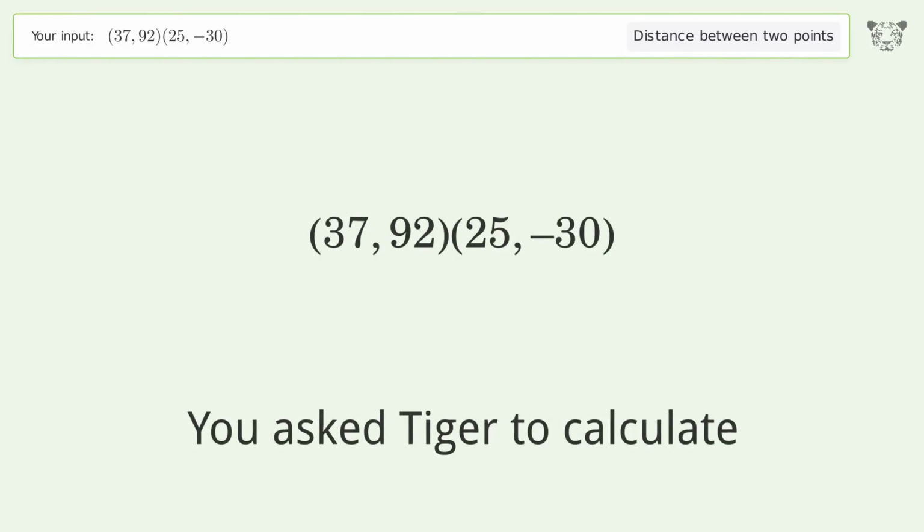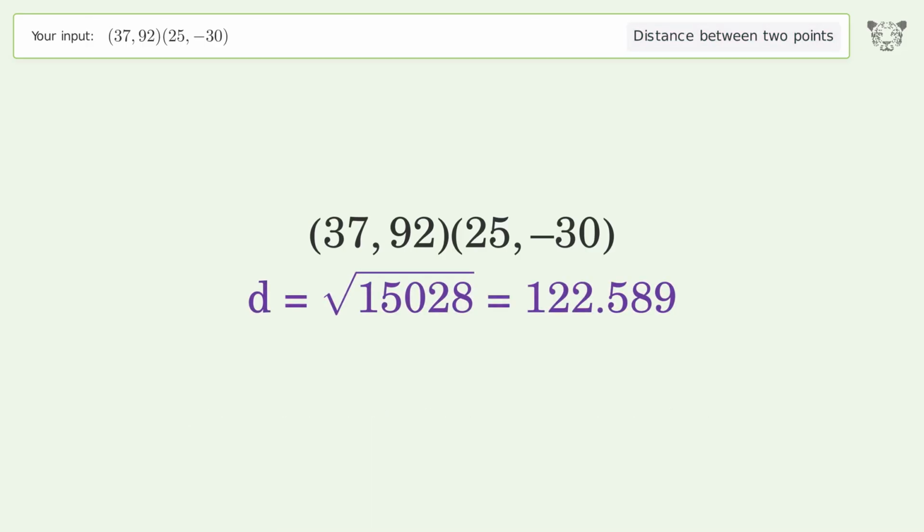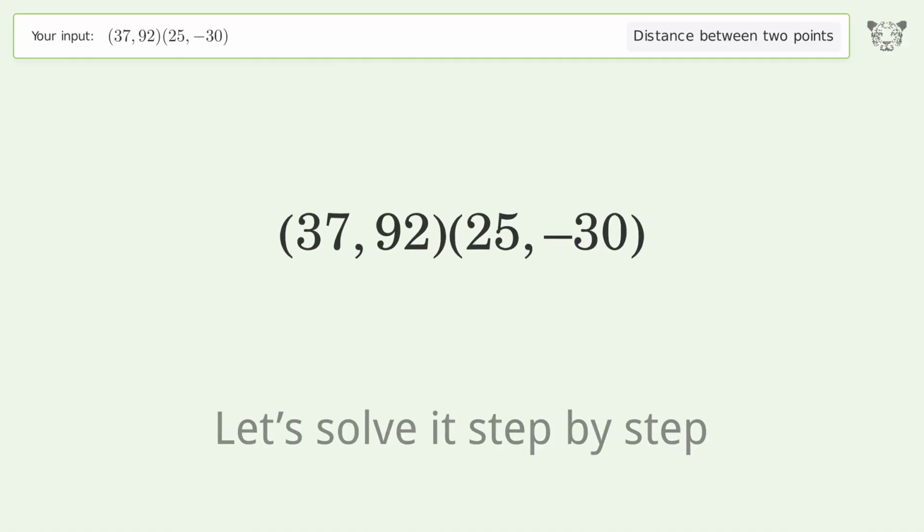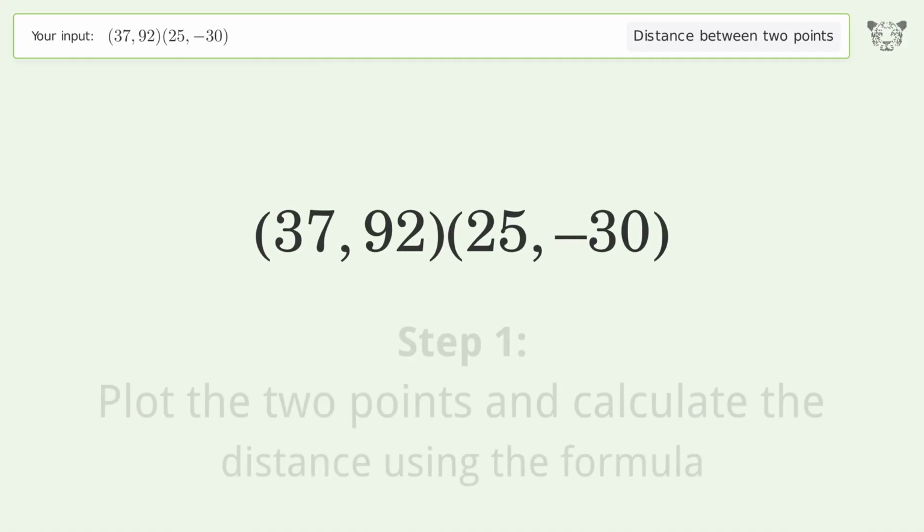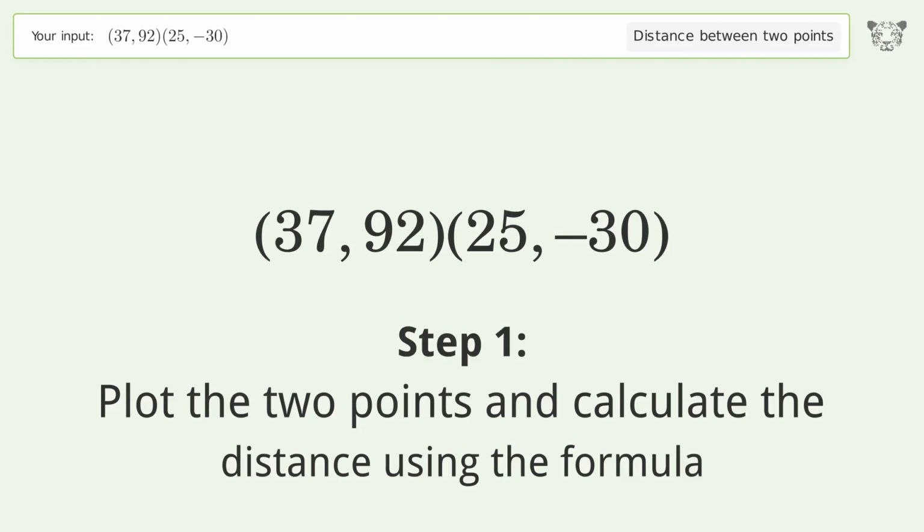You ask Tiger to calculate the distance between 2 points. The distance between the 2 points is the square root of 15,028, or 122.589. Let's solve it step by step. Plot the 2 points and calculate the distance using the formula.